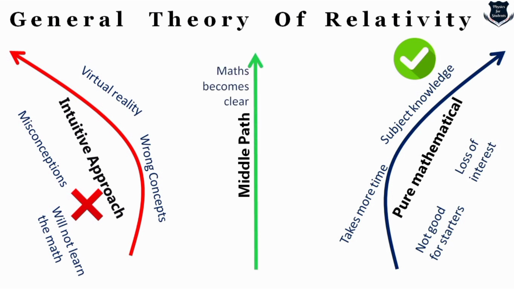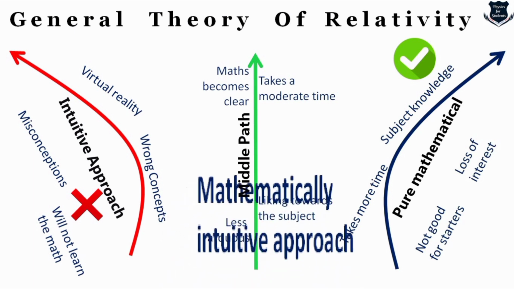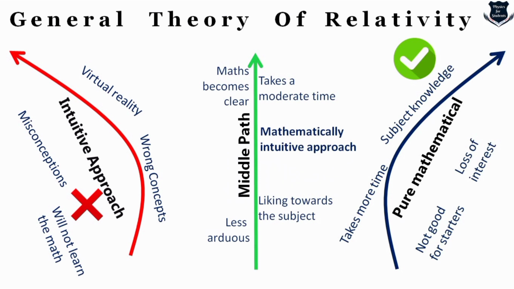This middle path is something where math becomes clear. It is less arduous, it takes a moderate time, and it helps in developing a liking towards the subject, and this is called the mathematically intuitive approach. This is the approach which I take in all of my videos. Neither do I take a pure intuitive approach nor a pure mathematical approach. Rather, I take a mathematically intuitive approach. That means some part of the mathematics and some part of the intuitive joined together. It gives a very good and clear understanding of the general theory of relativity.